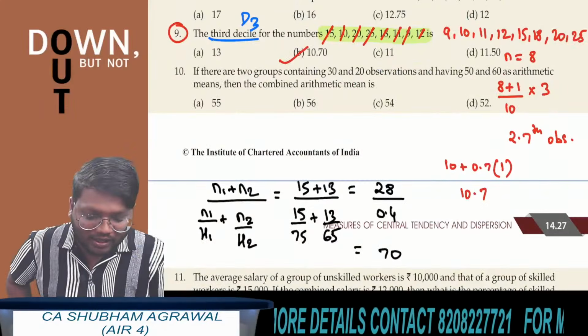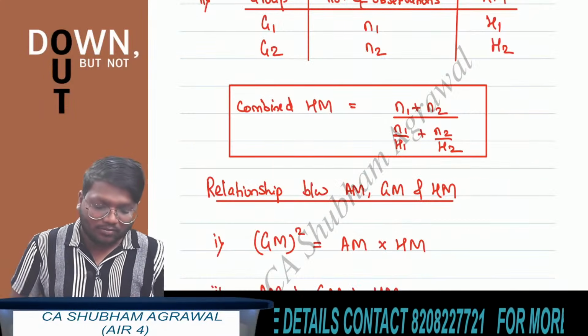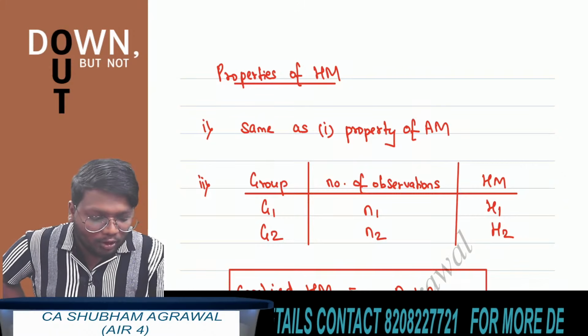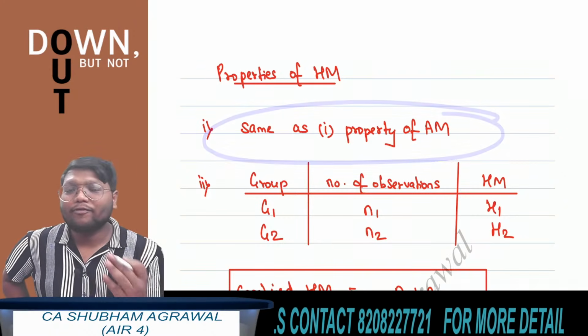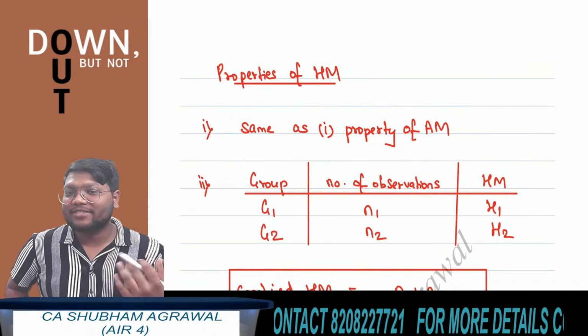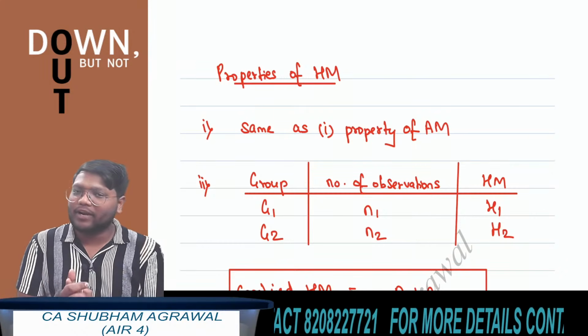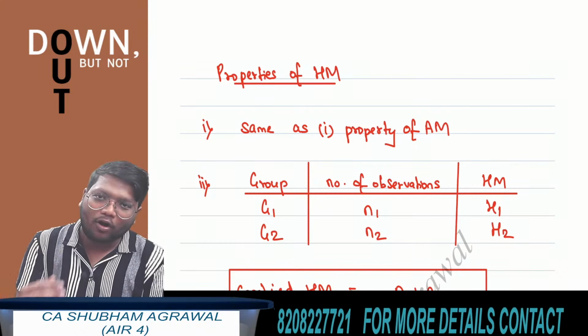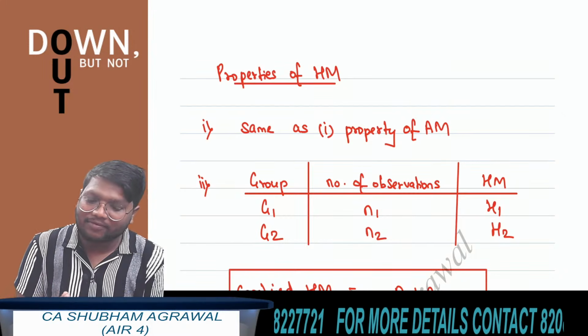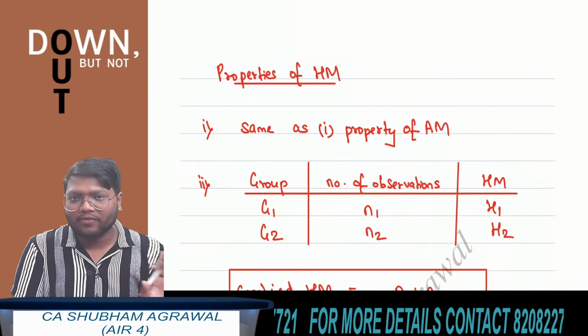I hope all of you have understood this question number 12. There is one more property of harmonic mean: if all the observations present in the data set have the same value, then harmonic mean is equal to the value of the individual observation.